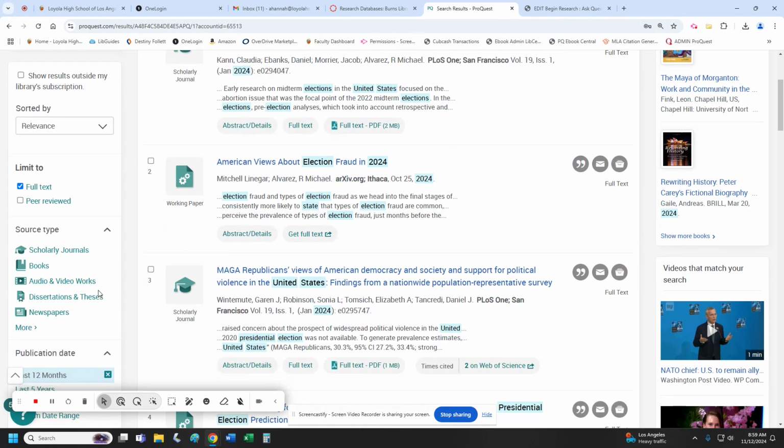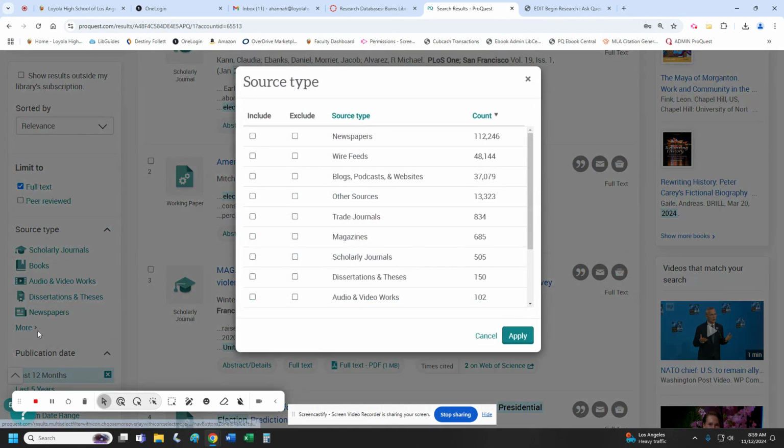Okay, let's check out this one. I click the more, and this gives us other sources because it also includes books and scholarly journals, but we want basically the news right now. So we want to include newspapers. You could put blogs and podcasts, but I would hold off on that because we want to look at it specifically as the news, where you have journalists writing the articles.